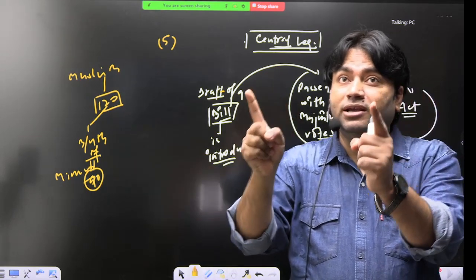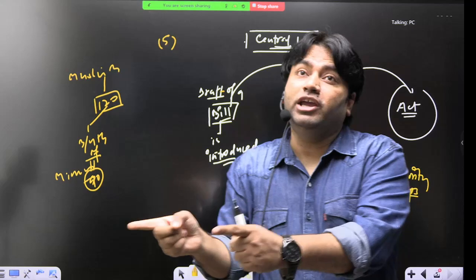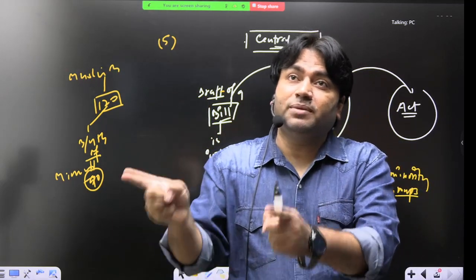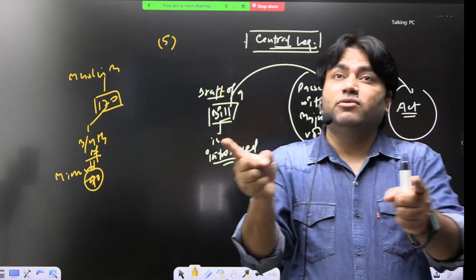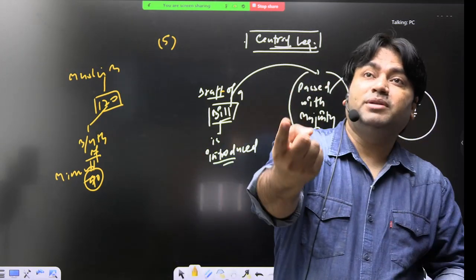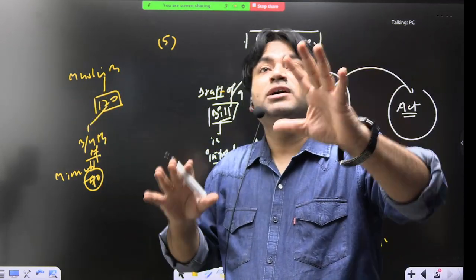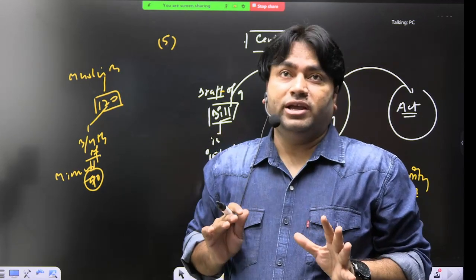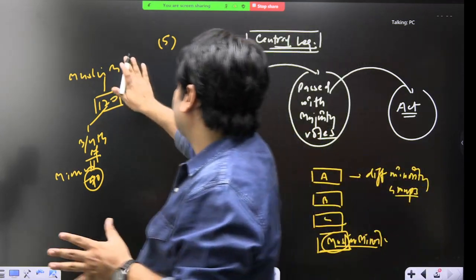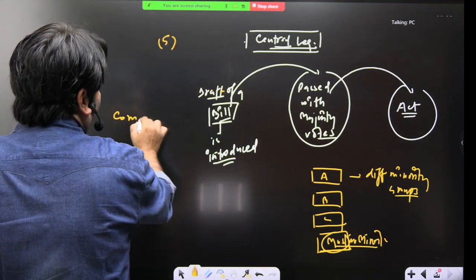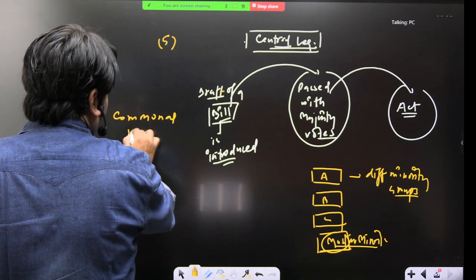So the Muslim League could disrupt the passage of any bill, right? Muslim minorities could disrupt the passage of any bill. Only if they want, will any bill become an act, because out of all members, the approval of 3/4 is necessary. This is the point. So this is called communal veto.